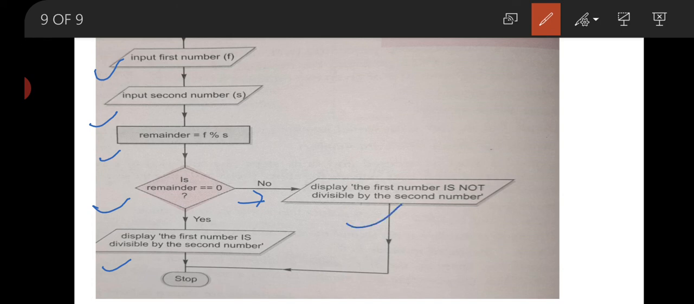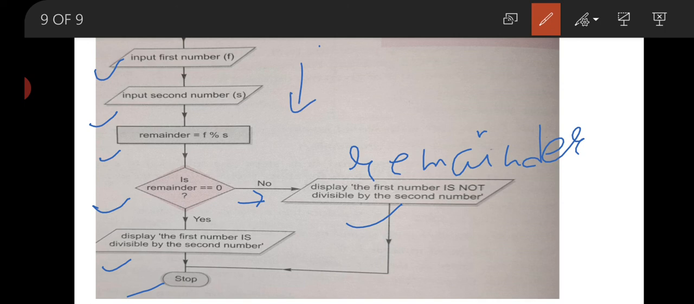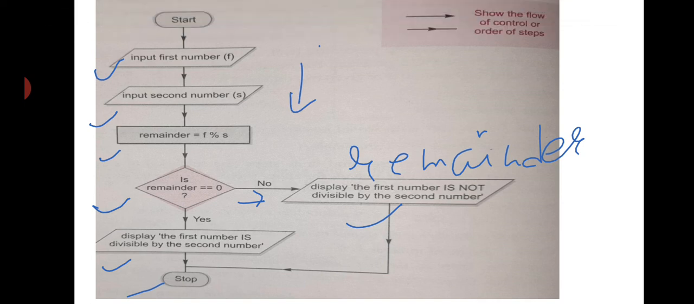Otherwise you can also display the remainder variable. If you want to print the remainder, then you can print the remainder variable. And now in the last we have the stop of the process. Now the arrow shows the sequence of flow. You can see that it shows the flow of control and the order of steps. So you can understand the flowchart by this example. Now I hope you have understood this algorithm and flowchart, and thank you for watching today.